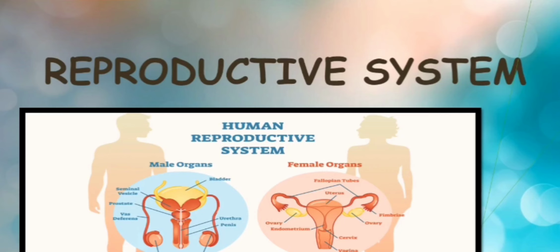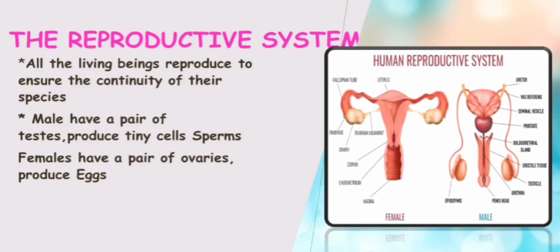First is the reproductive system. All living beings reproduce. Why do living beings reproduce? So as to ensure the continuity of the species, so as to continue life. So reproduction must occur. Next we will discuss the different types of reproductive system. One is the male reproductive system and the other is the female reproductive system.